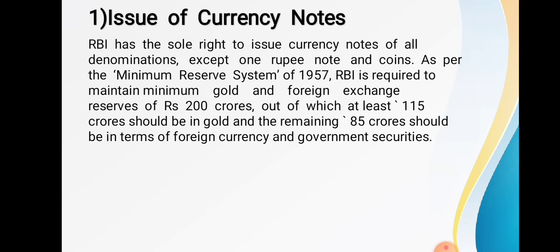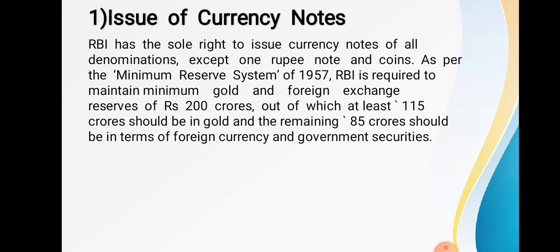Now let us start with the first function, that is issue of currency note. RBI has the sole right to issue the currency note of all denominations. So RBI issues the currency notes of all denominations except 1 rupee note and coins, as per the minimum reserve system of 1957. RBI is required to maintain the minimum gold and foreign exchange reserve. So in order to issue the currency note, RBI has to maintain the minimum gold and the foreign exchange reserve